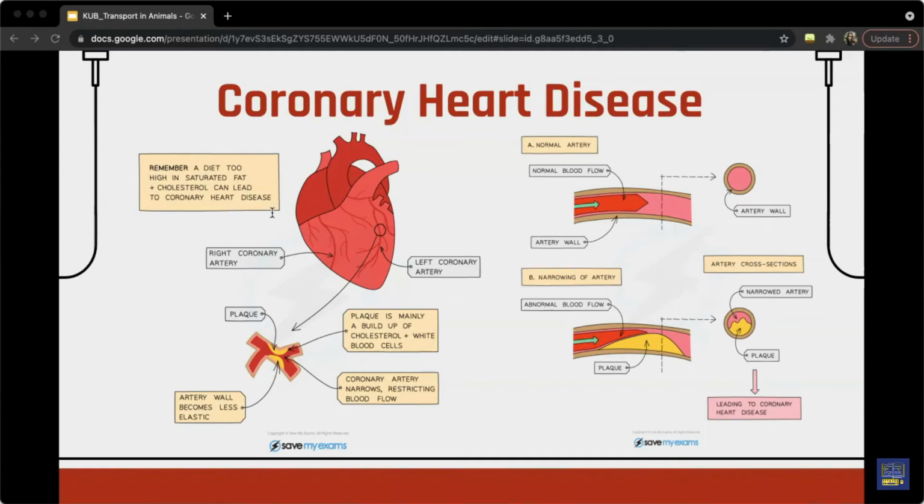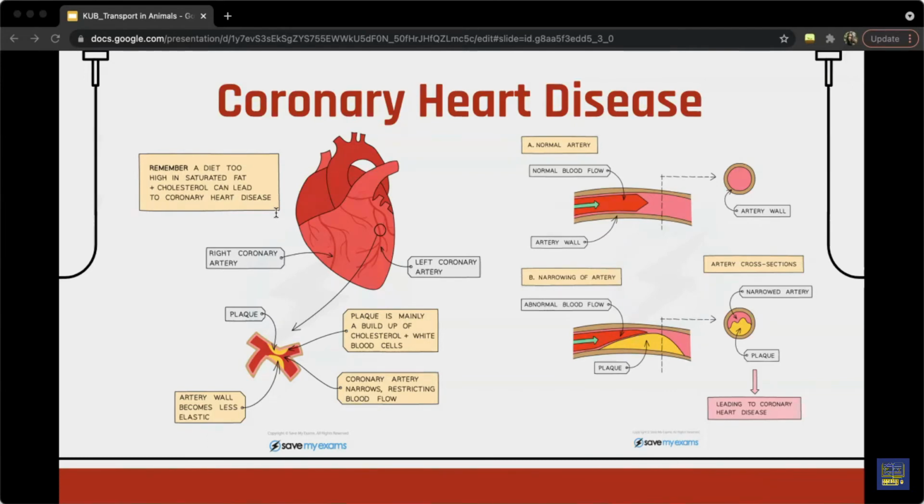The possible causes for coronary heart disease are diet. So the atheroma deposits contain cholesterol, and blood cholesterol can be influenced by the amount and type of fat in your diet. Stress. Emotional stress often leads to high blood pressure, which can increase the rate at which atheroma are formed in the arteries.